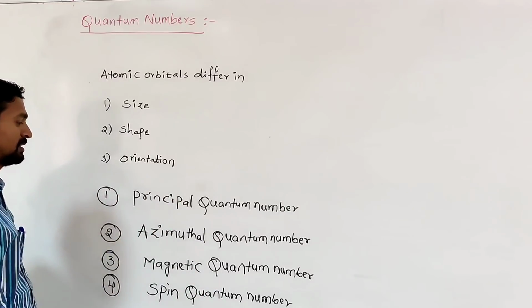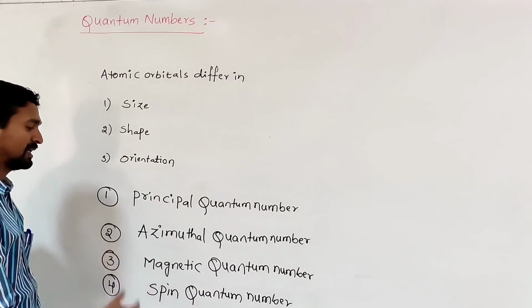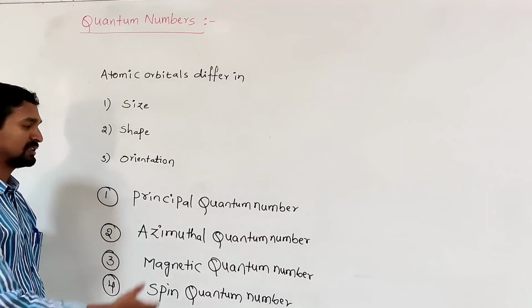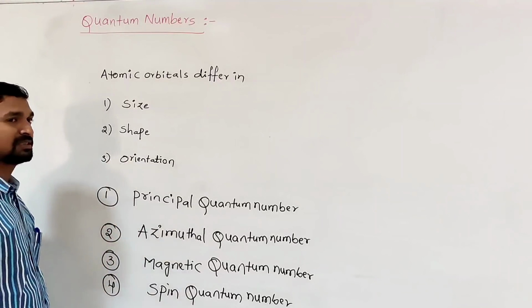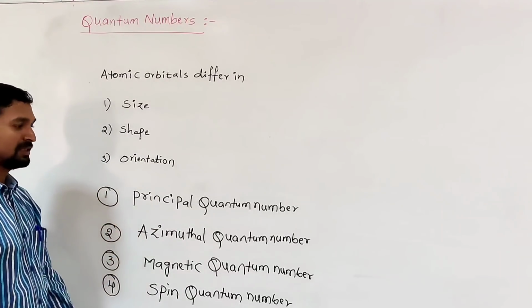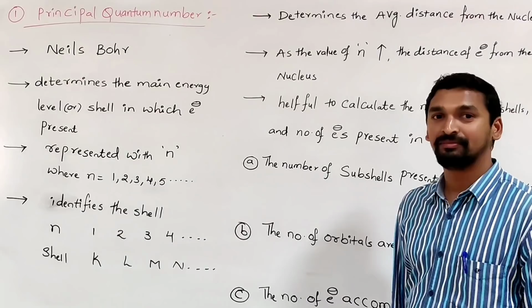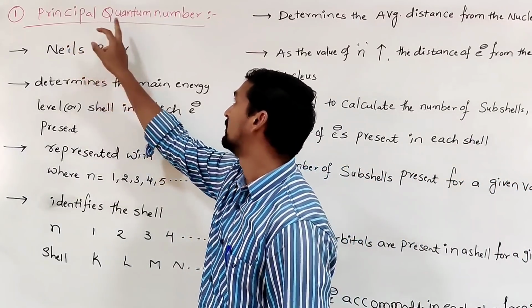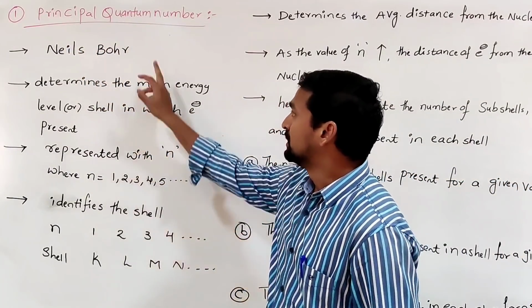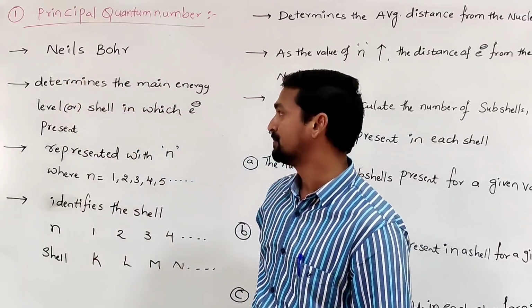What is the principal quantum number? What does it tell? Same as in the case of azimuthal, magnetic and spin quantum numbers, what is the importance of those quantum numbers? What information do we get from these four quantum numbers? We will discuss one by one. So the first quantum number is the principal quantum number, proposed by the scientist Niels Bohr.